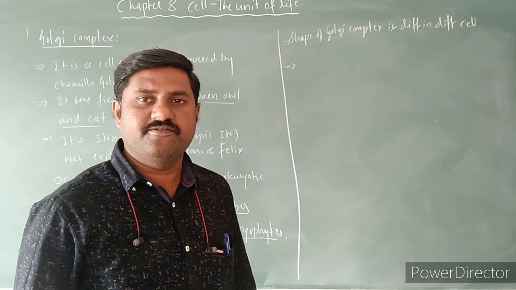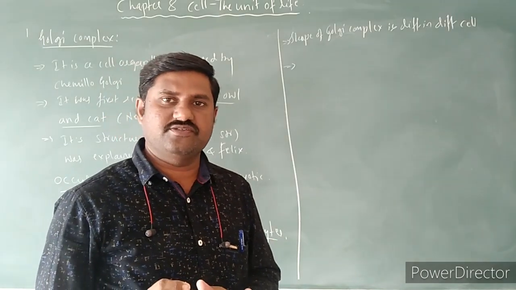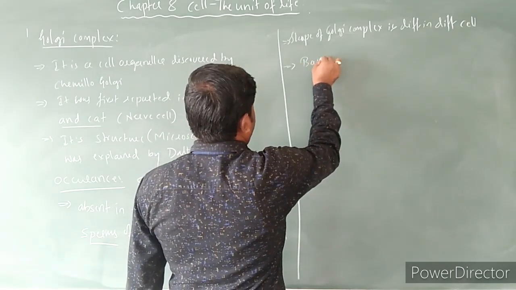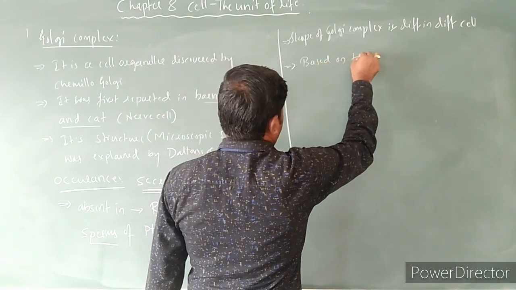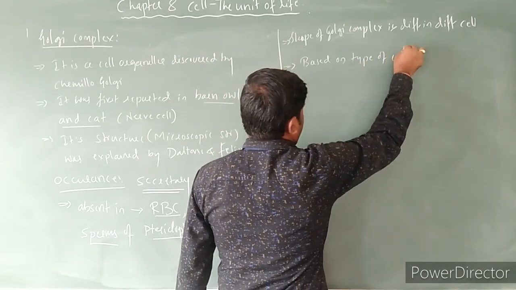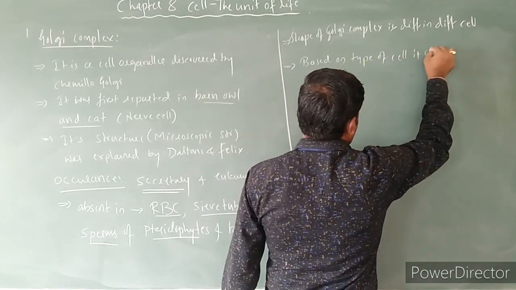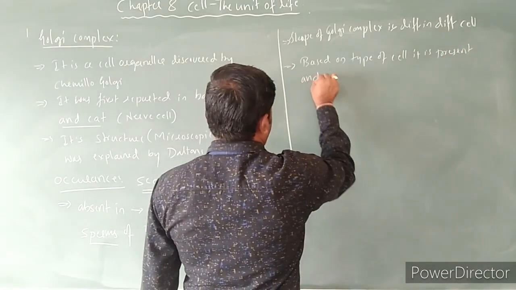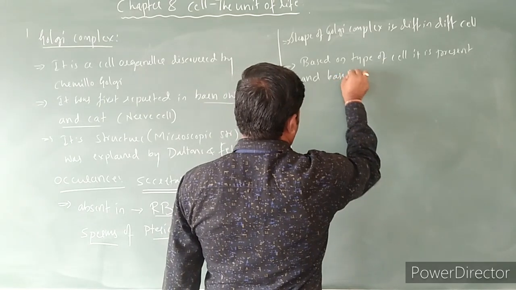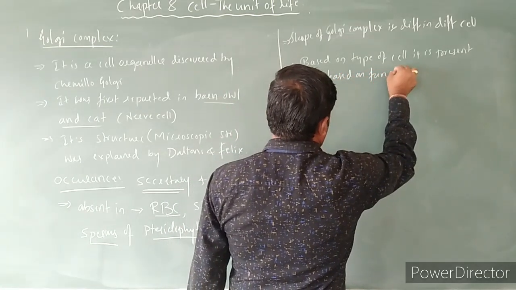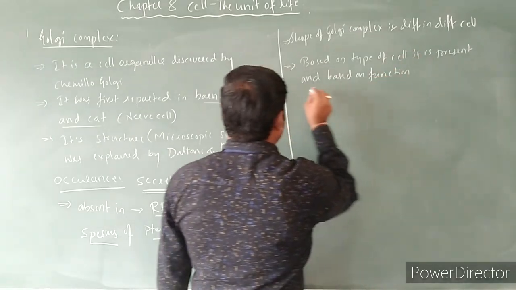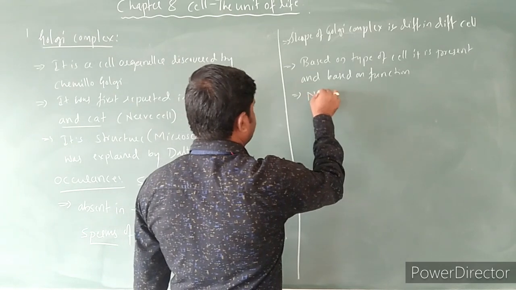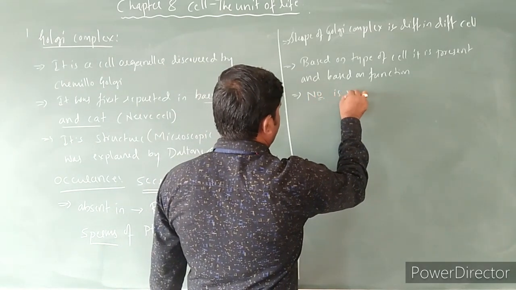Based on the type of function it does and based on the type of cell it is present, right? It's a shape that differs over here, and its number is also variable.